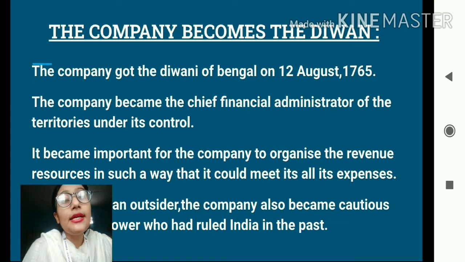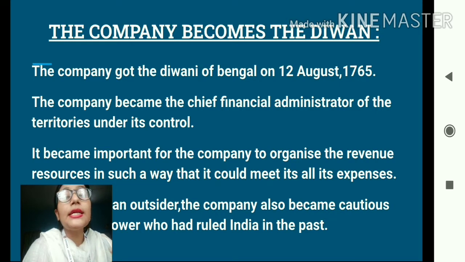So students, the East India Company was appointed as the Diwan of Bengal province on 12th of August 1765. And when someone is appointed as the Diwan, it means that that particular person or that particular company is given the sole right to take care of all the financial matters. So the same thing happened with the East India Company as well. The company was given the sole responsibility of taking care of all the financial affairs of Bengal. That means the company could now have access to all the resources of Bengal.